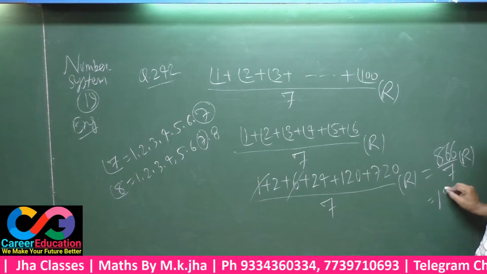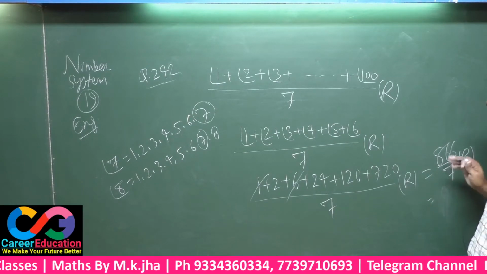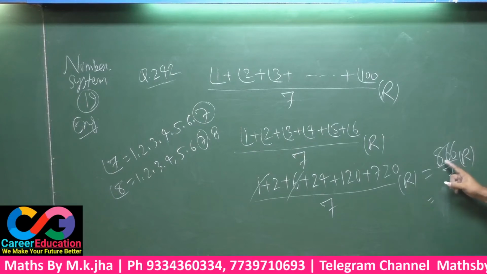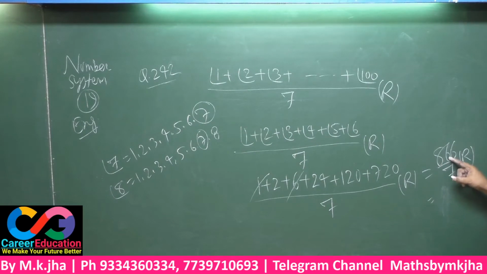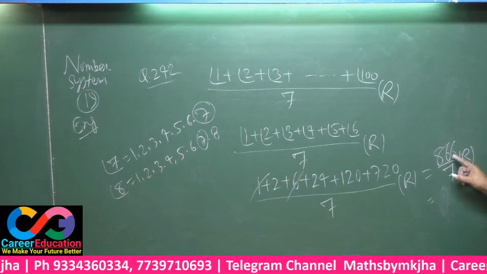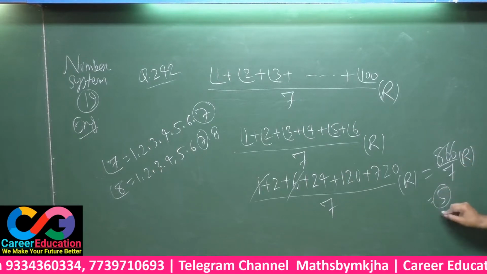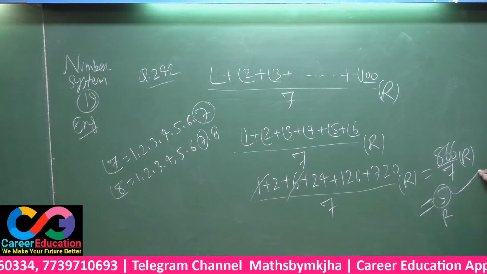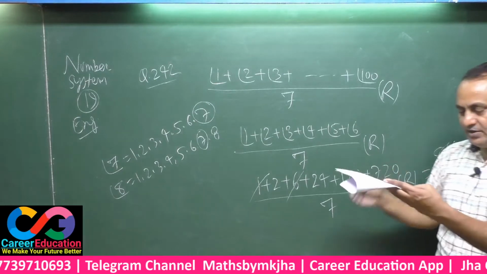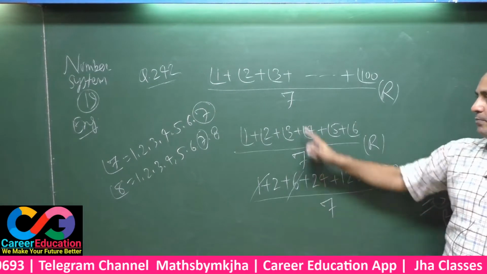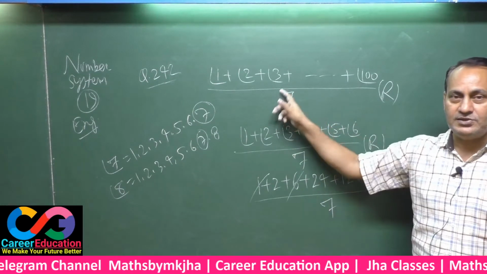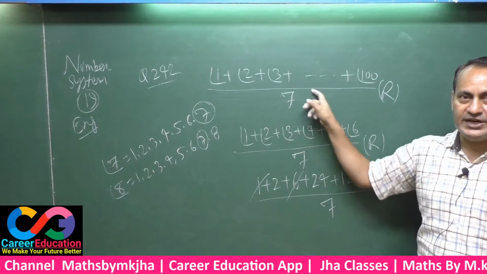See, 7 twelves are 84, remaining 26. 7 threes are 21, remaining 5. This is your final answer. Note down, 5 is the correct answer. That is option D. You must correct here first.